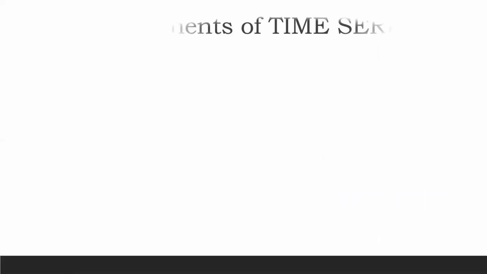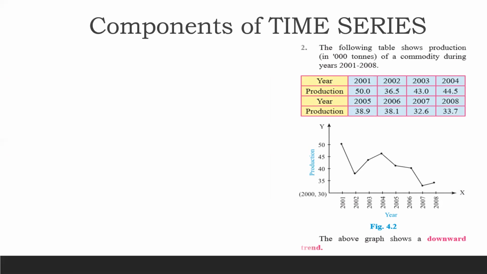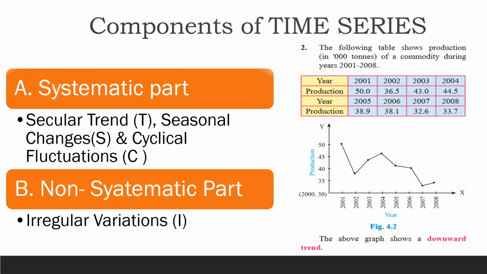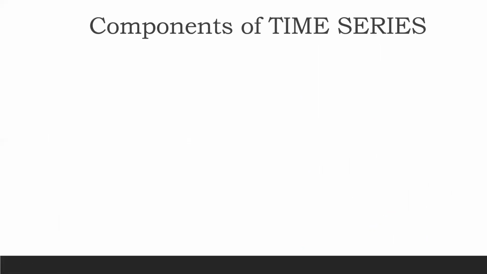So let's have a look. Systematic part में कौन-कौन सी चीजें include की गई हैं. So under the topic systematic part, there are three types of fluctuations which can be studied with the help of time series का trend. That is number one, secular trend represented by T, seasonal changes represented by S, and cyclical fluctuations represented by C. Non-systematic part includes irregular variations. Please excuse me for the spelling mistake, which is by mistakenly typed A over here. So let's see these types one by one.